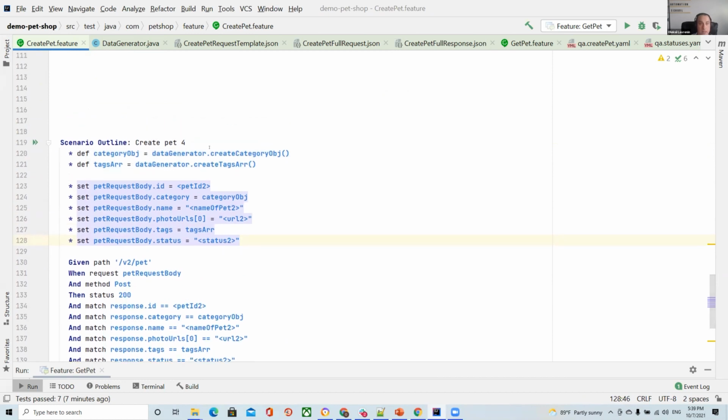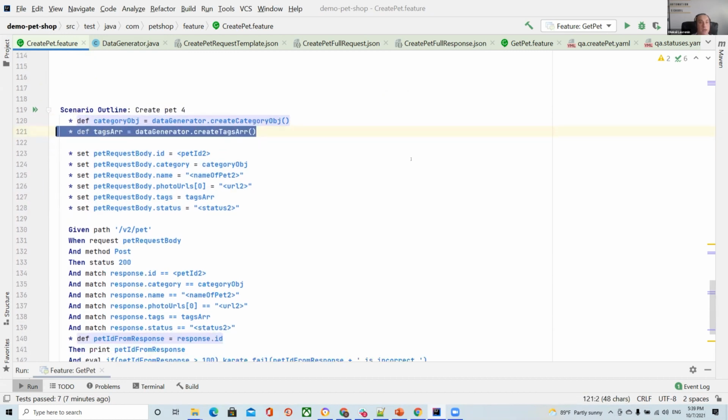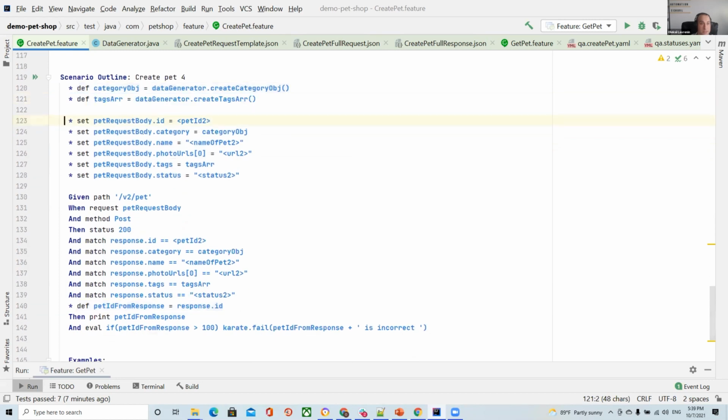For example, I want to use this method, create category object, and create text for JSON array. After that, I put this JSON object in this variable and the JSON array in this variable. And I have setters, and the setters help me add this data to the JSON template.